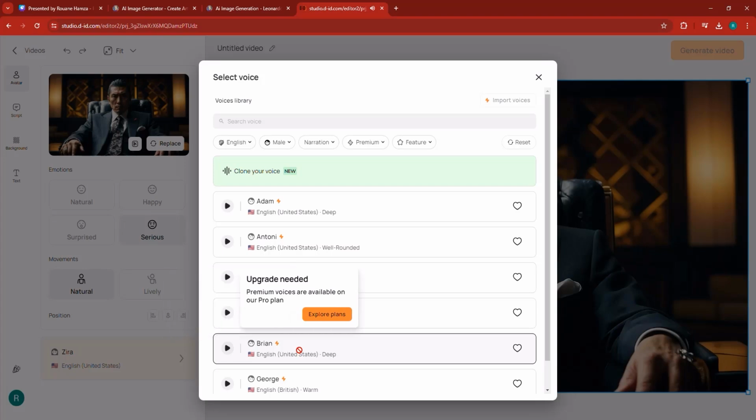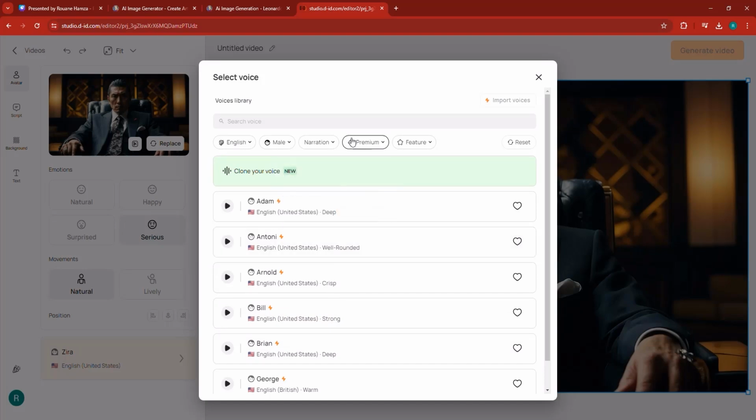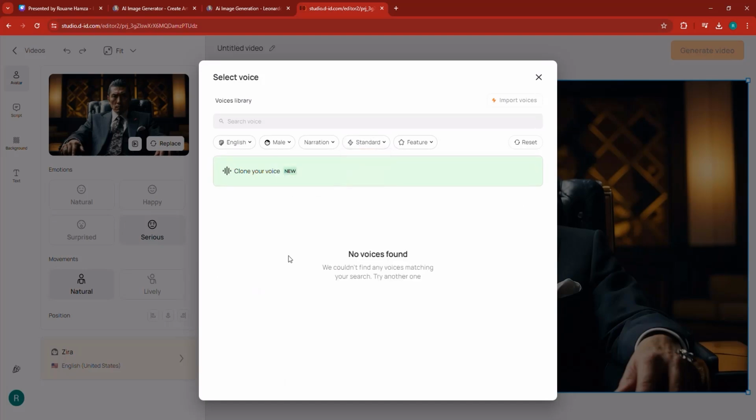This one seems to be fitting, so I think this is a pretty good one, except this one is premium. I'm going to switch to standard.